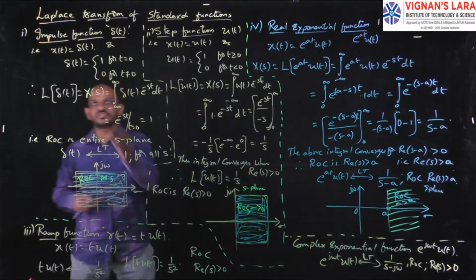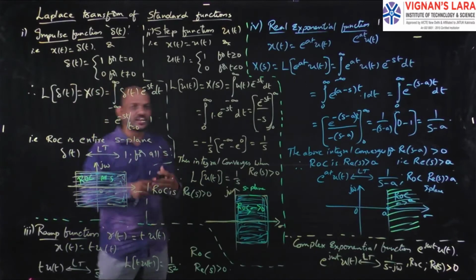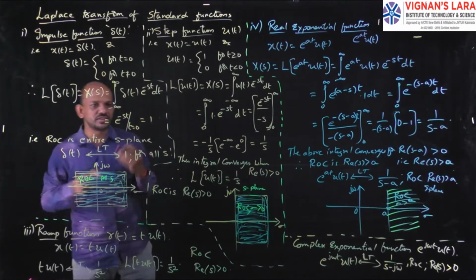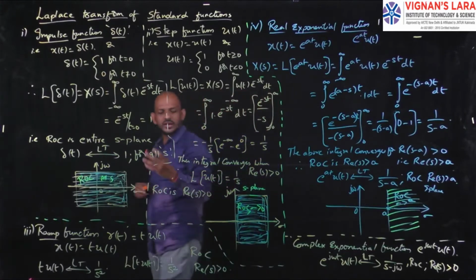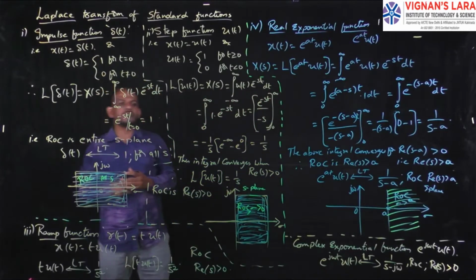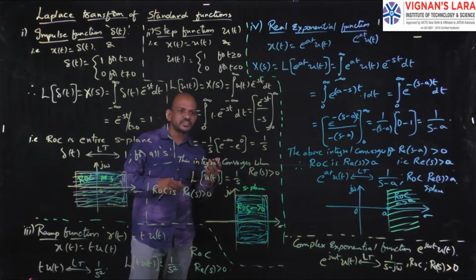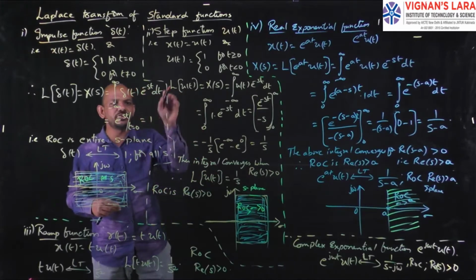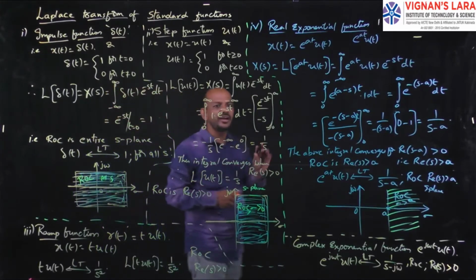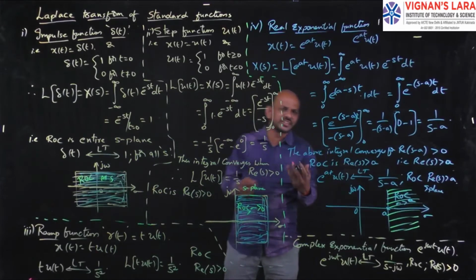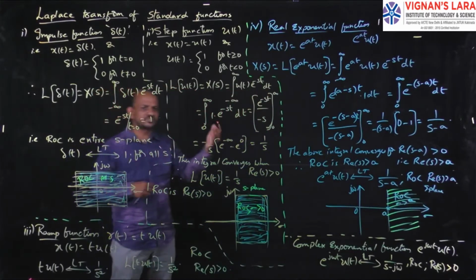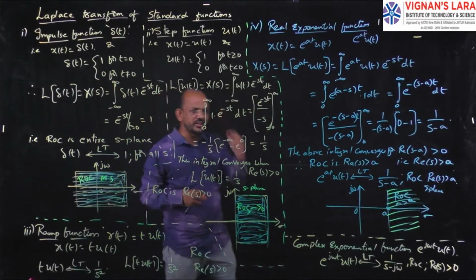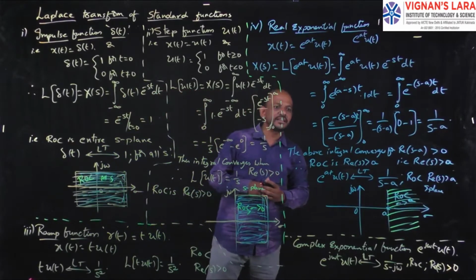So here I am considering x of t, the input signal, as the impulse function del of t. First, I am considering x of t equal to del of t. And you all know the formula for the Laplace transform of x of t. Laplace transform of x of t is nothing but the integral from minus infinity to infinity of x of t e power minus st dt. So that is the basic formula. The basic formula for finding the Laplace transform of a signal x of t is the integral from minus infinity to infinity of x of t into e power minus st dt.